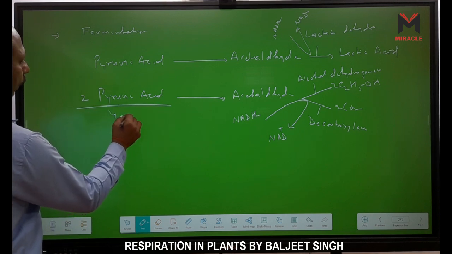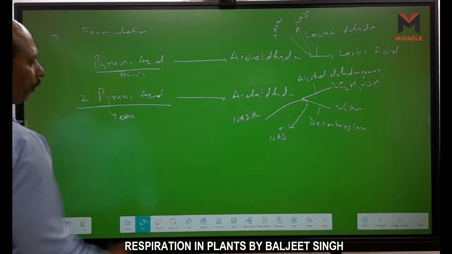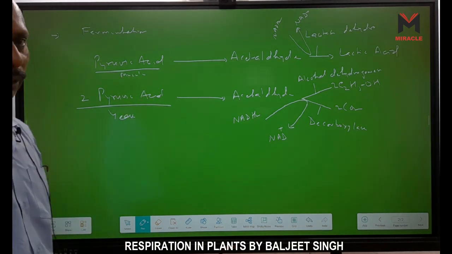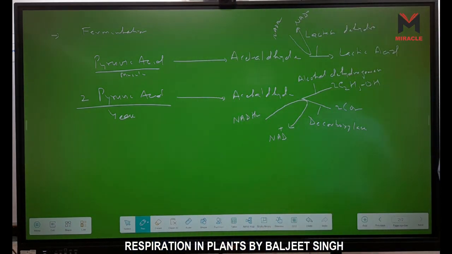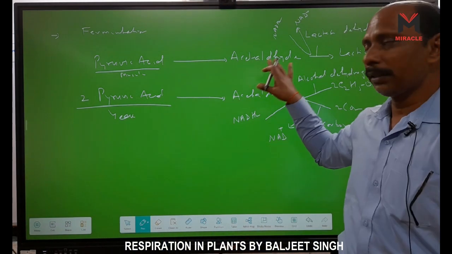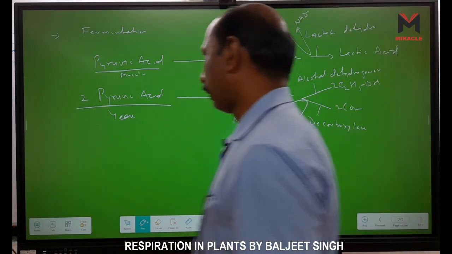As for example in yeast, and it is an example of our muscles. Which muscles? Skeletal muscles only. Involuntary and cardiac muscles have no this. The lactic acids are not produced. Only skeletal muscles produce lactic acids.